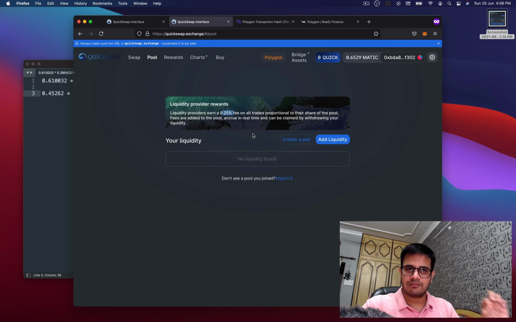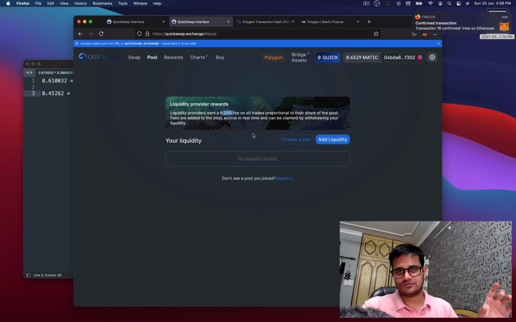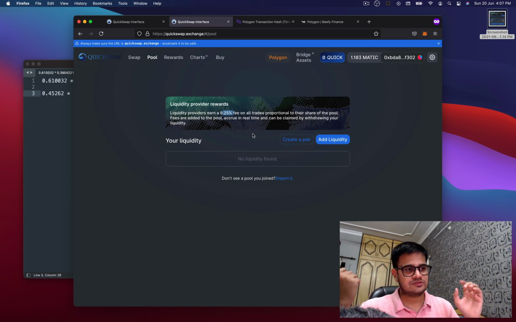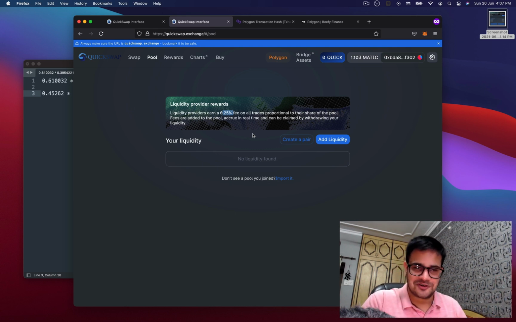They deposit one Matic in the pool, okay, but they are able to take only 0.997 USDC. So what happens to the rest of the USDC? From the 0.003, 0.0025 is still kept in the pool, it's not taken out, and the 0.005 is taken out by QuickSwap as their fees for providing this platform.